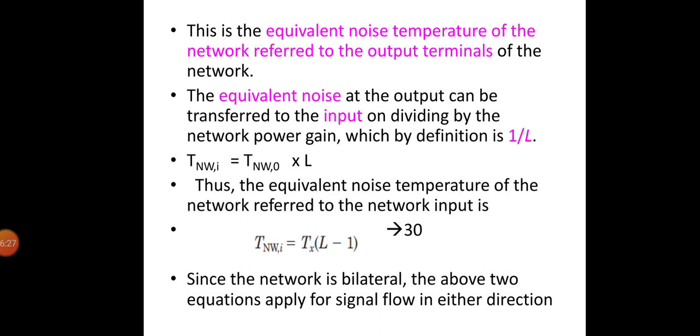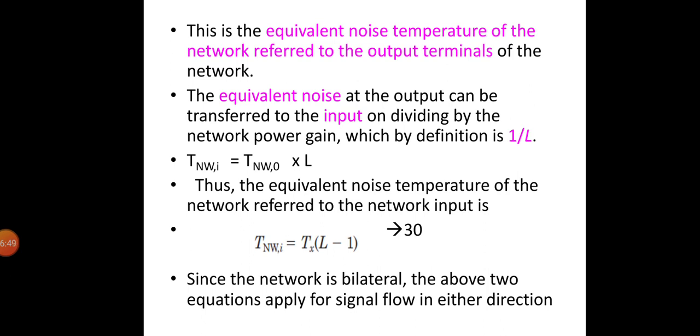Since the network is bilateral, these equations apply for signal flow in either direction. This equation gives the equivalent noise temperature of a lossy network referred to the input at the antenna when the antenna is used in the receiving mode.